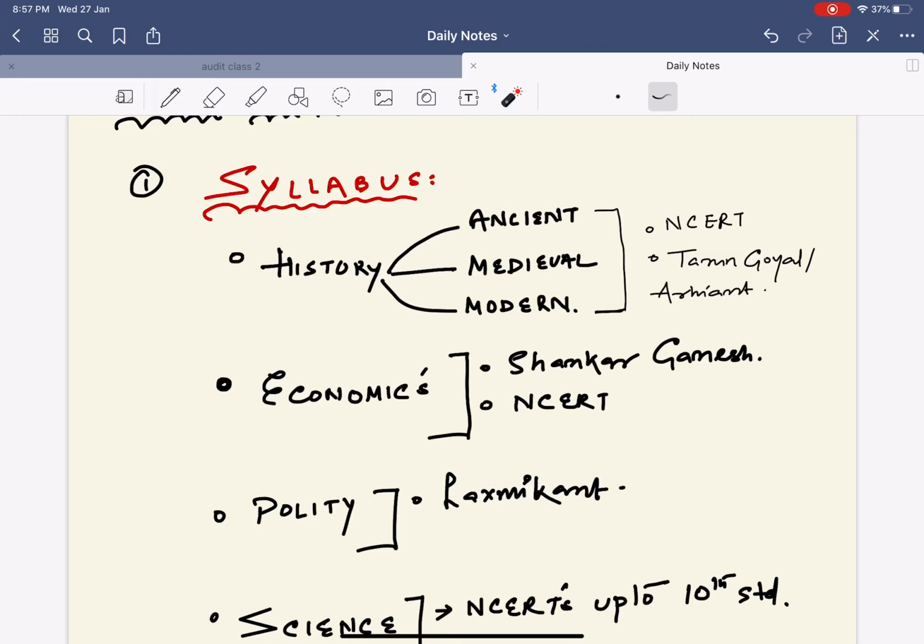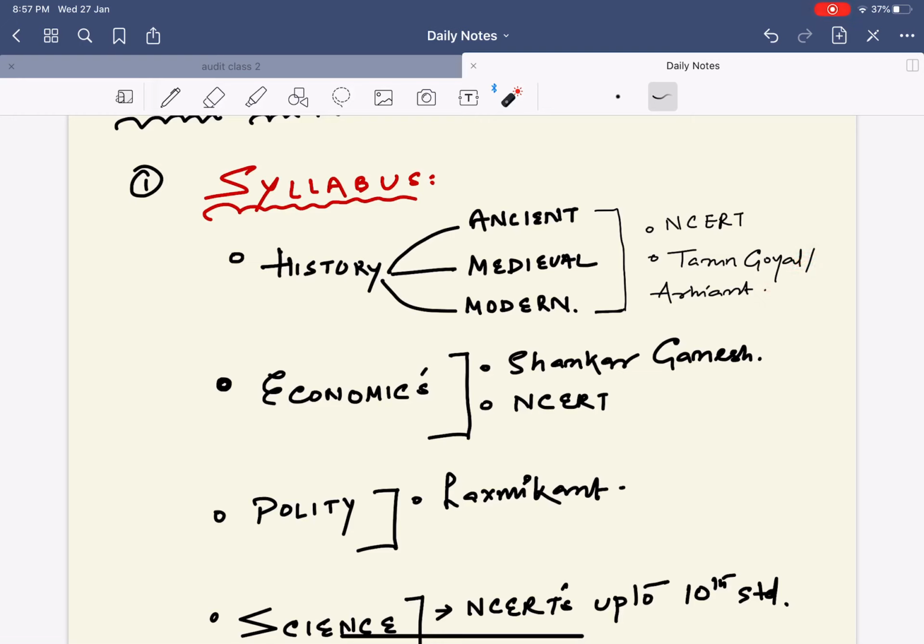Without wasting much time, I'll come directly to the point. See, you can prepare directly from the NCERTs. Those who are completely new to NCERTs and think that you cannot cover so much, and want to go for Tarun Goel or Arihant, so far so good, no issues with it. If you doubt whether you can clear it or not, I would say yes, people have already cleared it just by following such books.